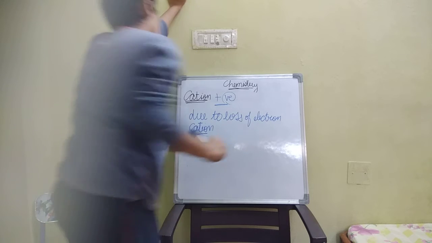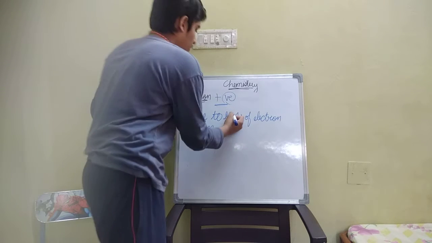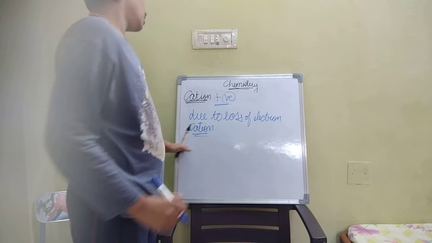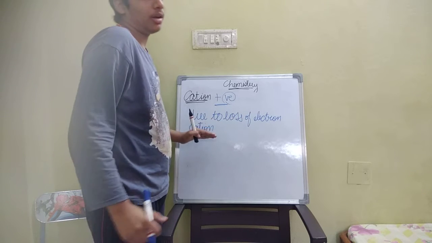Cation is nothing but due to the loss of electron, cation is formed.